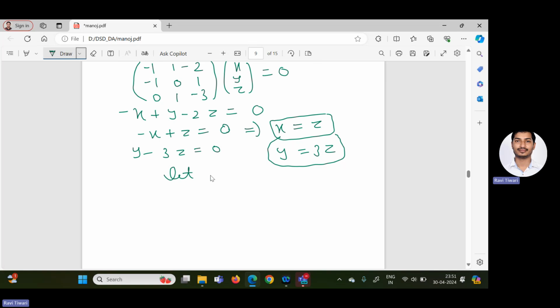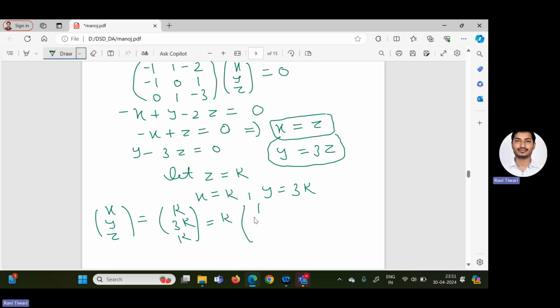So we can assume that let z equal to k. Then x will be what? k, and y will be 3k. So the first eigenvector (x, y, z) has x value k, y value 3k, and z value k. So k you can take common. So the first eigenvector is (1, 3, 1), corresponding to the eigenvalue lambda equal to 2.